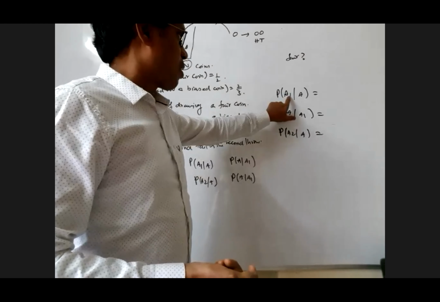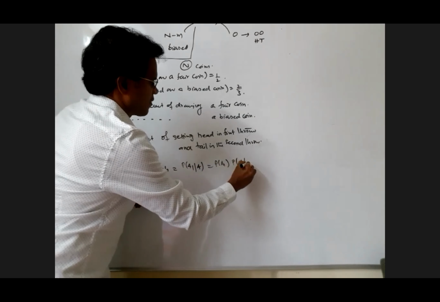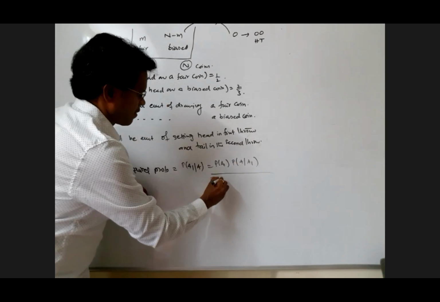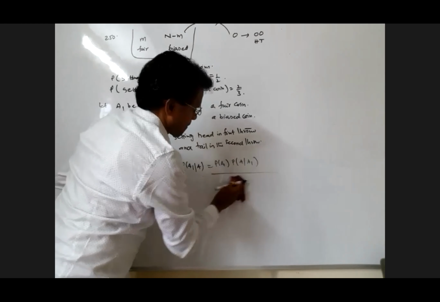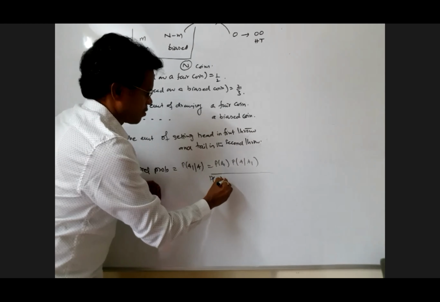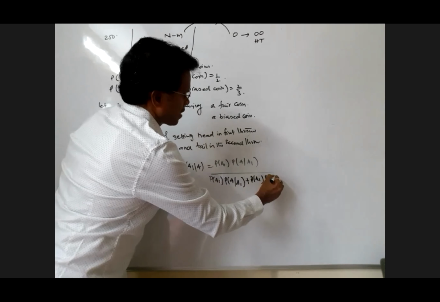Now, my dear, the required probability is probability of A1 given A. By Bayes' theorem, this is probability of A1 into probability of A given A1, whole divided by probability of A1 into probability of A given A1, plus probability of A2 into probability of A given A2.